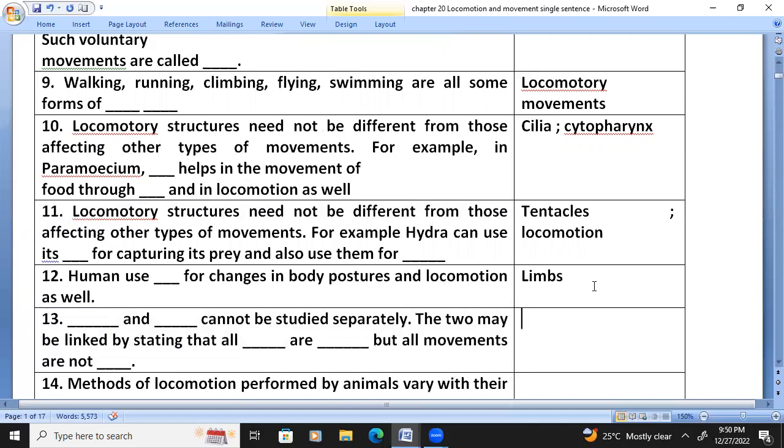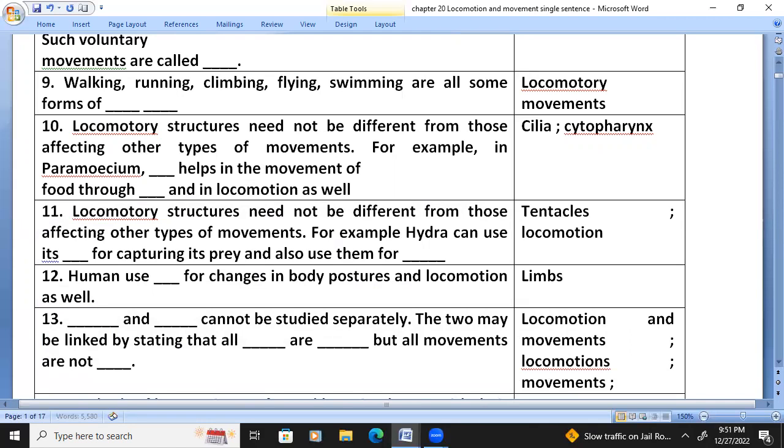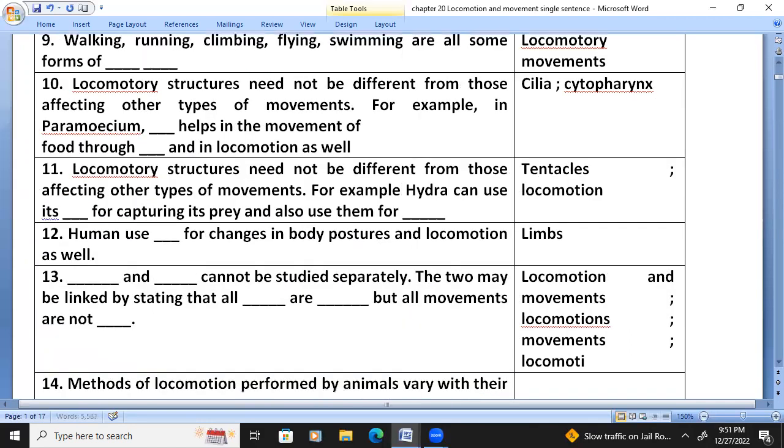Locomotion and movements cannot be studied separately. The two may be linked by stating that all locomotions are movements, but all movements are not locomotions.